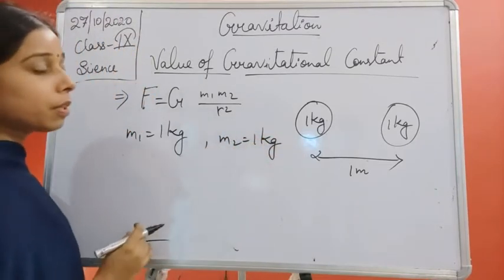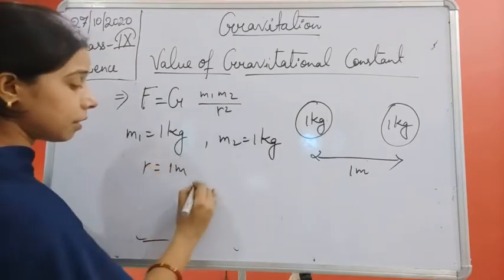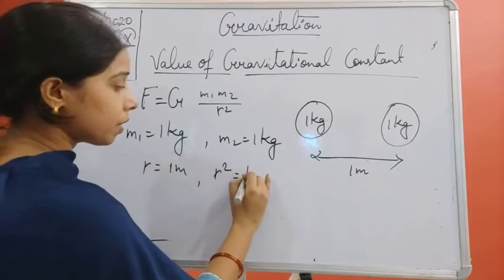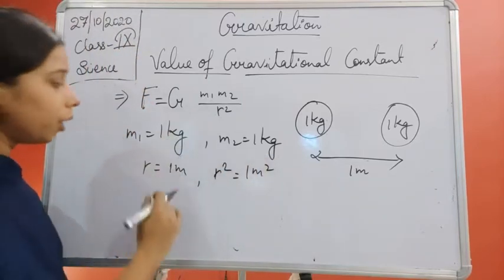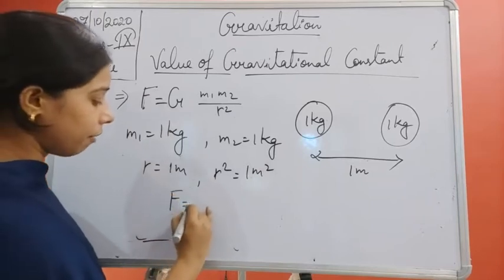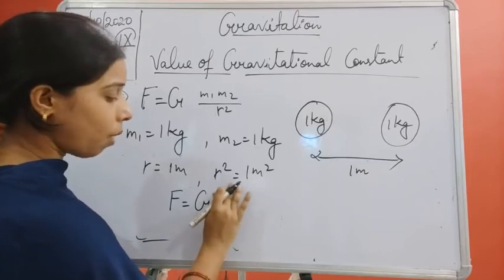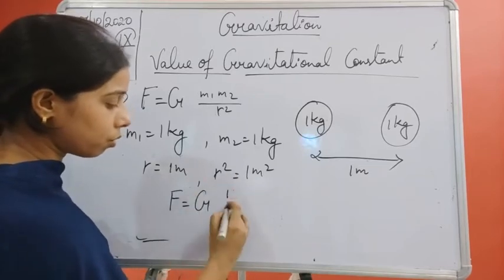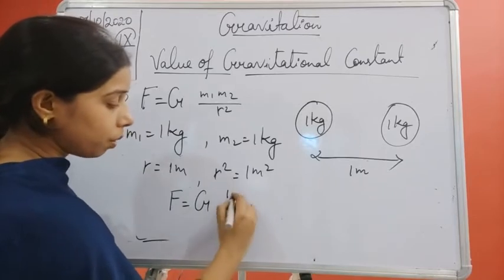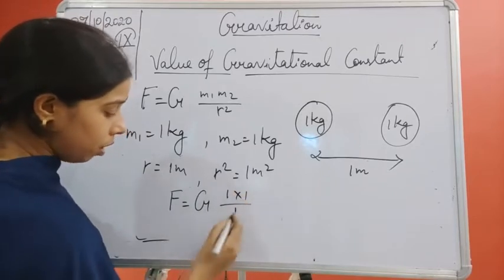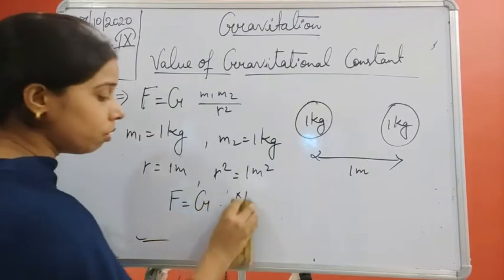The distance between them is 1 meter, so r is 1 meter, and since it is r square, it is 1 meter square. Now you can put the values here. You will find F is equal to G into 1 into 1 upon 1, and 1 into 1 is 1 only. So ultimately it gives the same value, that is, F is equal to G.